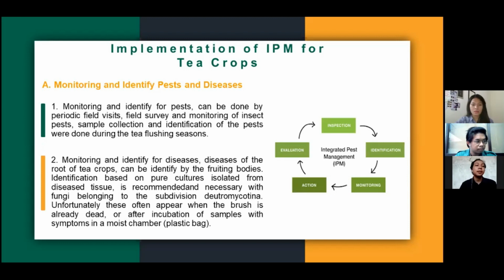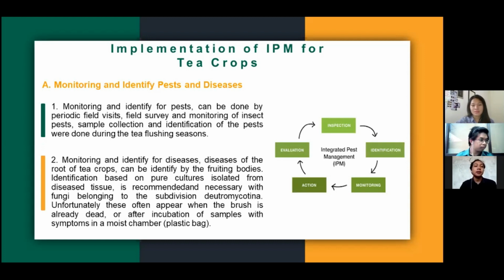Number two, monitoring and identifying diseases. Diseases of the roots of tea crops can be identified by the fruiting bodies. Identification based on pure culture isolation from diseased tissue is necessary, with fungi belonging to the subdivision Deuteromycotina.